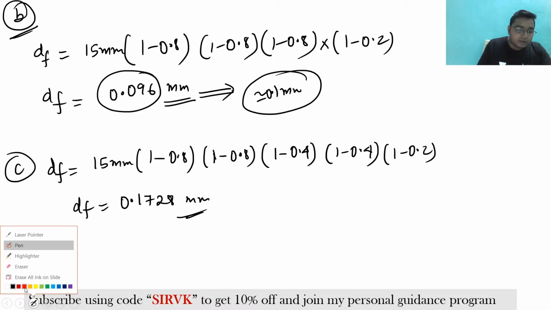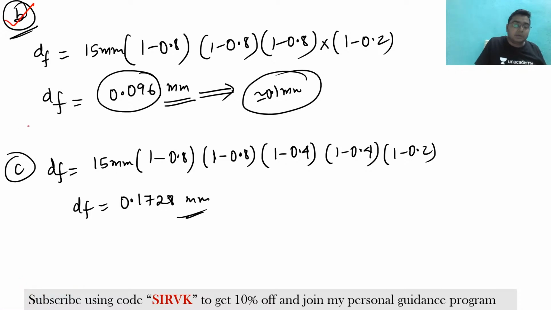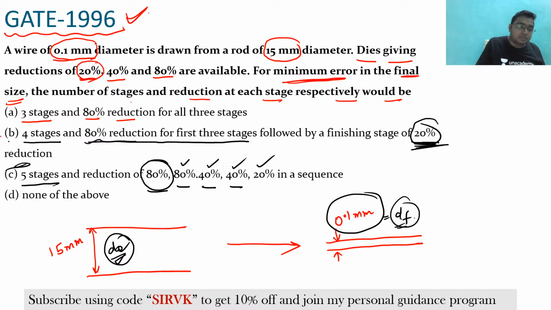We do not have to calculate the error. You do not even have to calculate the error, and still you can say that option B will be correct, because C is not near to 0.1. So from these things you can say that option B will be the correct answer. Okay, and you can always go for calculating the errors, and hence you will be getting the answers. Okay, so definitely Subhasis, I think you have understood your mistakes.